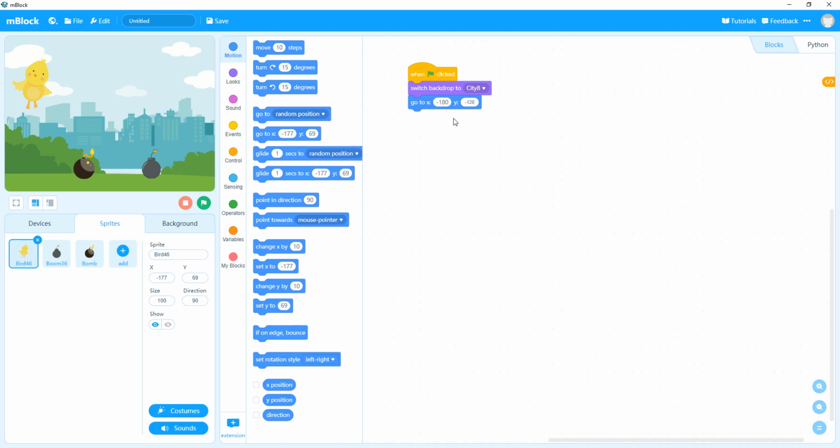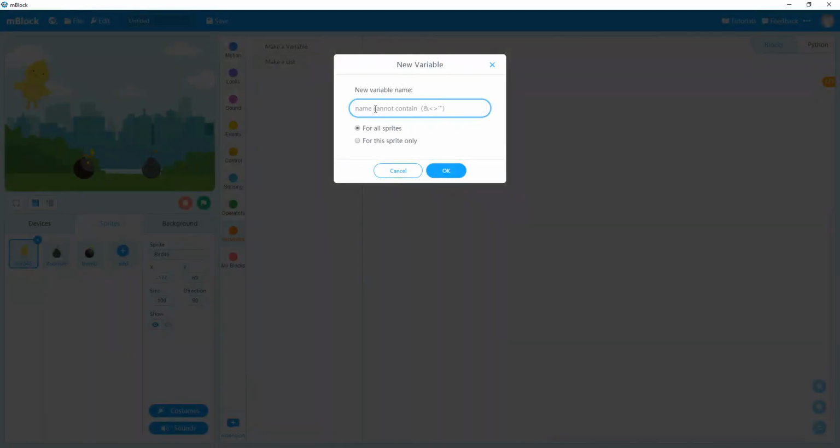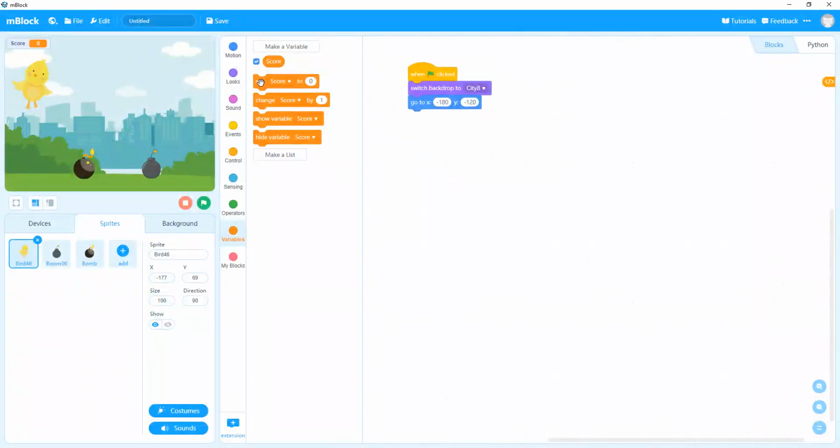That's it. Now we have to go to the variables and we have to make a variable. Our variable would be score. Yes, click OK. Now set score to 0. Take it and drop it here. Our one program is done.